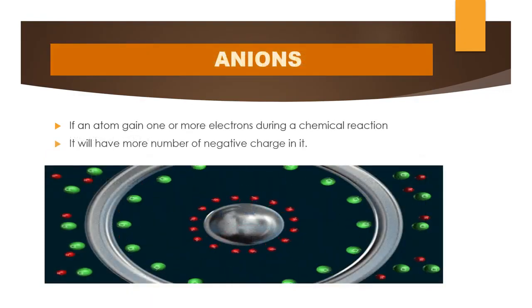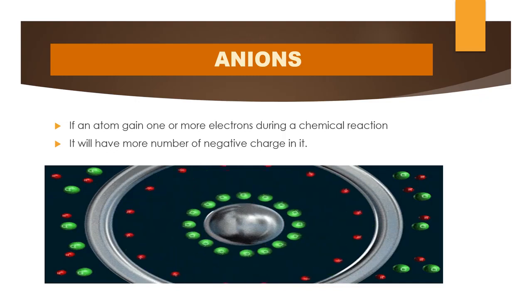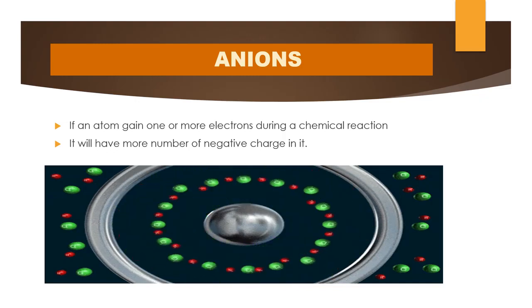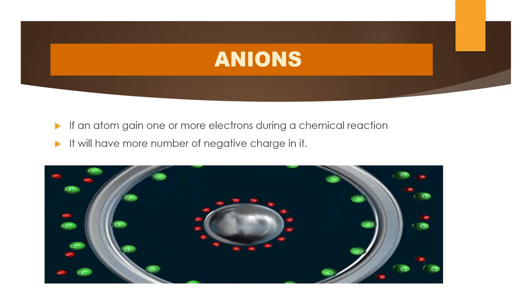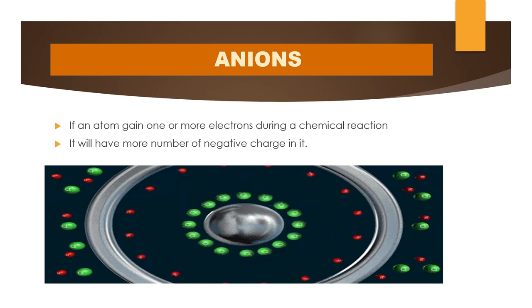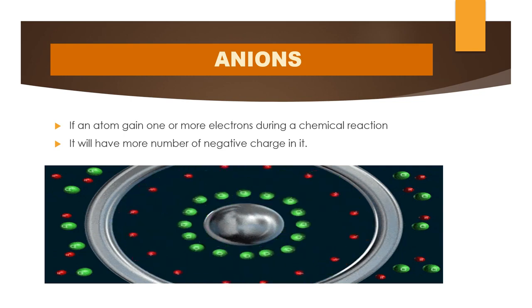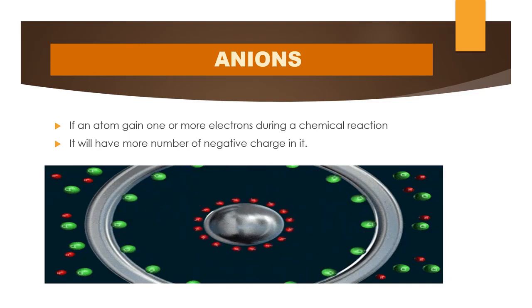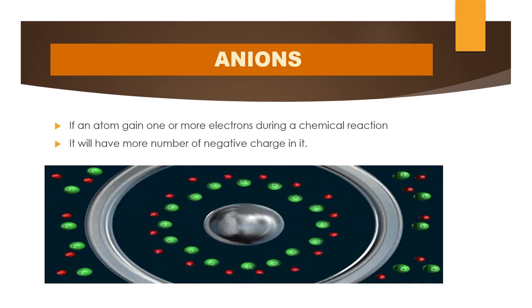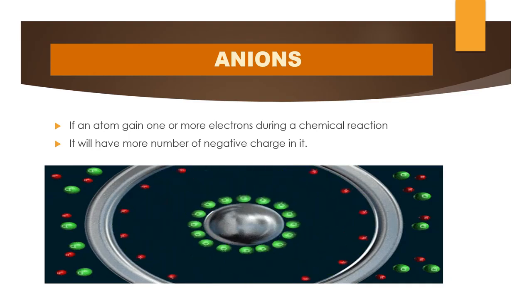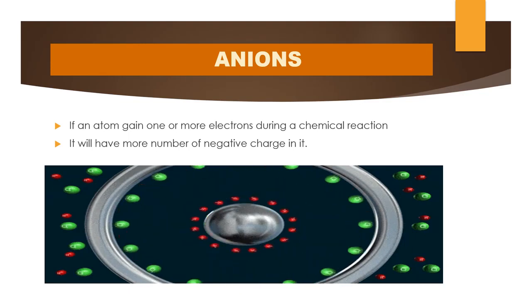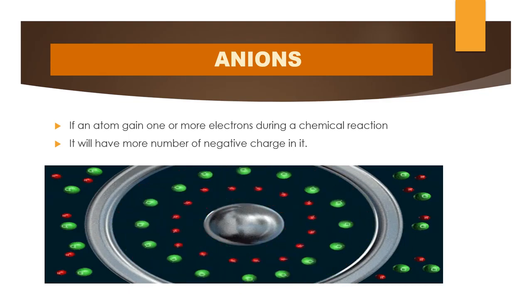Now anions. If an atom gains one or more electrons during a chemical reaction, it has a greater number of electrons, so it is negatively charged. When it is getting one electron from another, either one or more than one, the electron number is maximum in that.